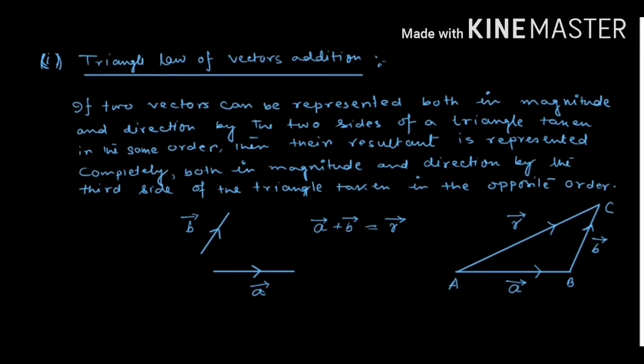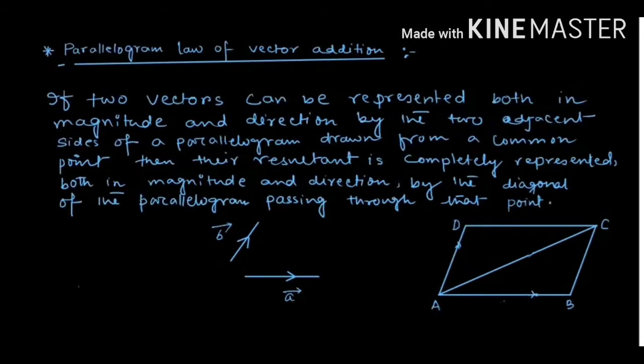Now, what is the parallelogram law of vector addition? It says that if two vectors can be represented both in magnitude and direction by the two adjacent sides of a parallelogram drawn from a common point, then their resultant is completely represented both in magnitude and direction by the diagonal of the parallelogram passing through that point.